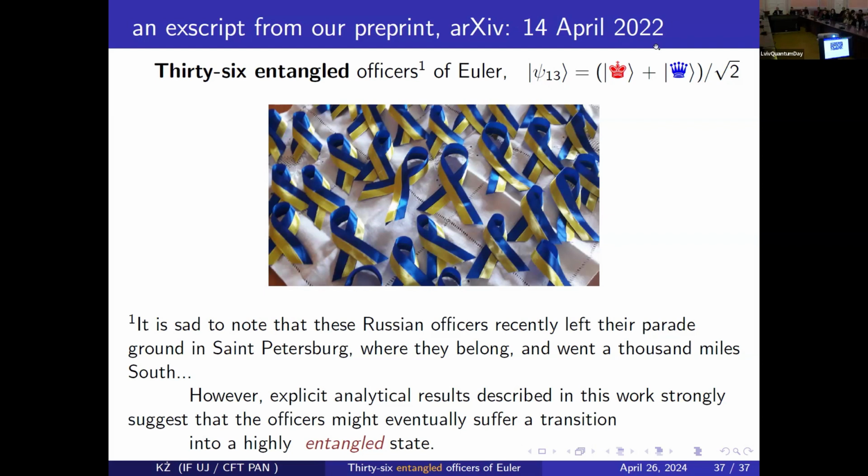So I will quote from our paper, where we have written like this: It is sad to note that these Russian officers recently left the parade ground in St. Petersburg, where they belong, and went 1,000 miles south. However, explicit analytical results described in this work strongly suggest that the officers might eventually suffer a transition to a highly entangled state. Thank you very much.